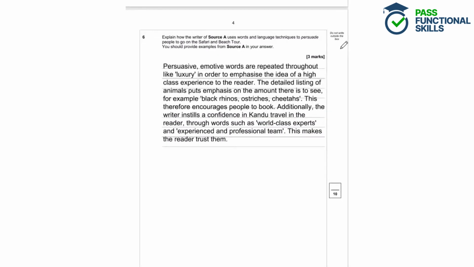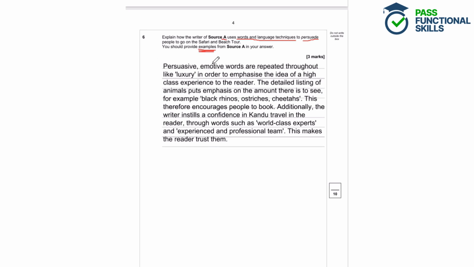Question 6. Explain how the writer of Source A uses words and language techniques to persuade people to go on the safari and beach tour. You should provide examples from Source A in your answer. So here we're focusing on source A, and we want to look at the words and language techniques that have been used to persuade people to go on this beach tour and safari. And we have to provide examples in our answer, so that means quotes from the source.